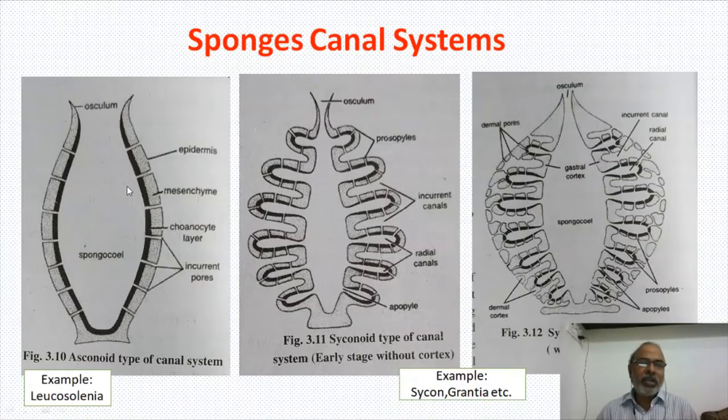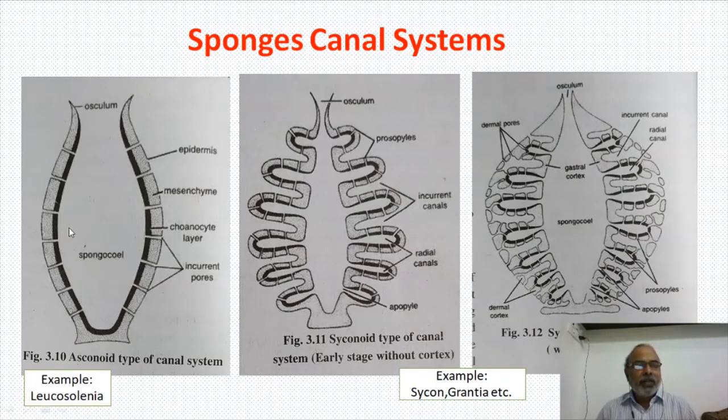One is called the asconoid type, the second is the syconoid type, and the third, which I will show in the next slide, is the leuconoid type. Ascon type, sycon type, leucon type. In this slide, I am presenting only two types, because the leuconoid type is very complex, and that is why a separate slide is incorporated.